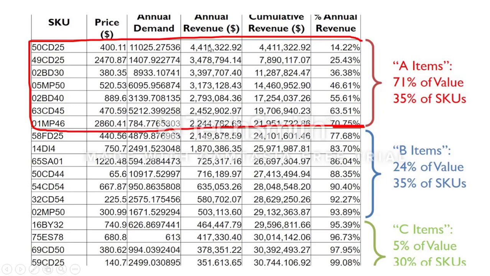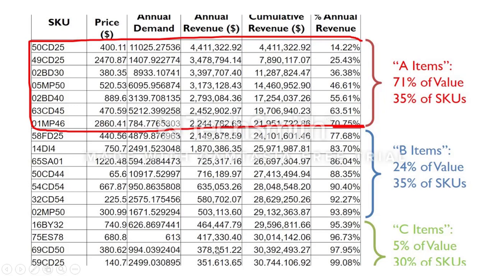Once you have calculated this, you can go for the cumulative value. First you keep the cumulative ones, adding this plus this. So here 44 lakhs 11,322 and 34 lakhs 78,700, adding these two you will get this. Then you keep on adding.